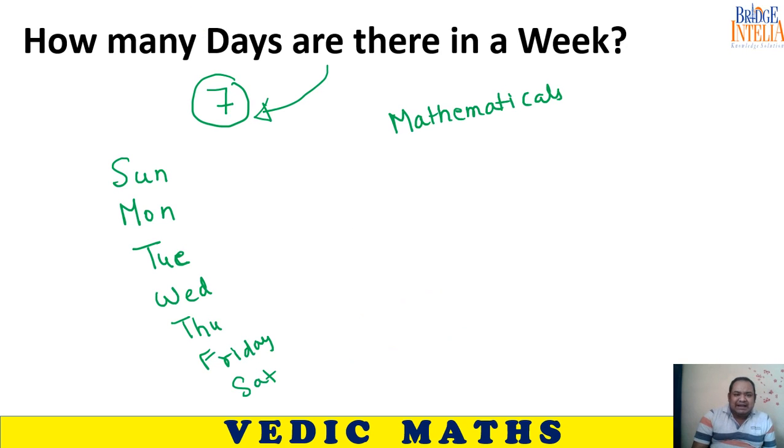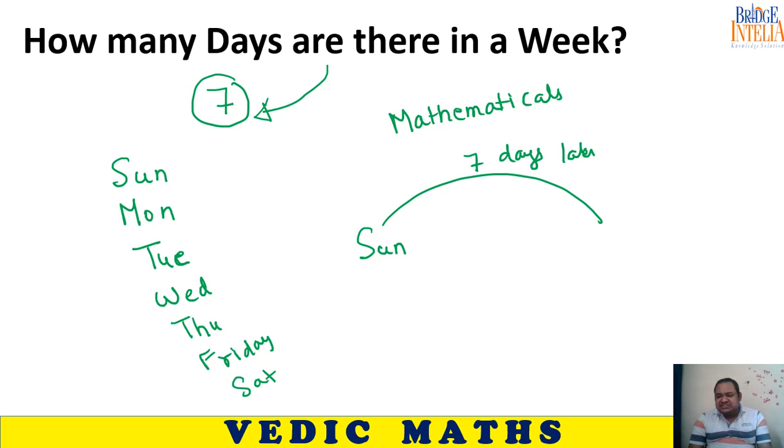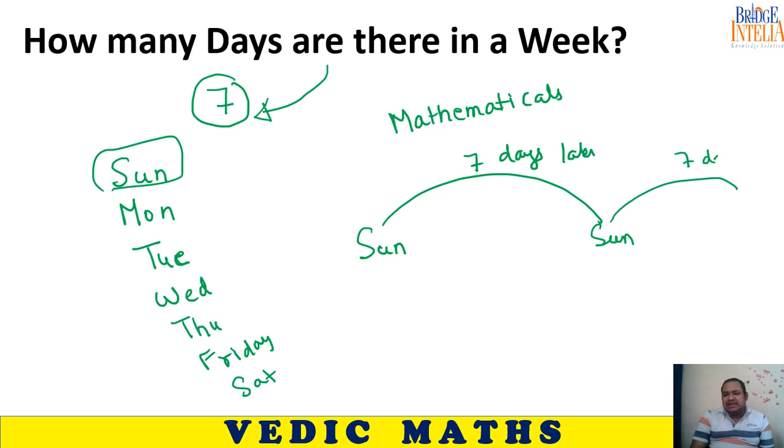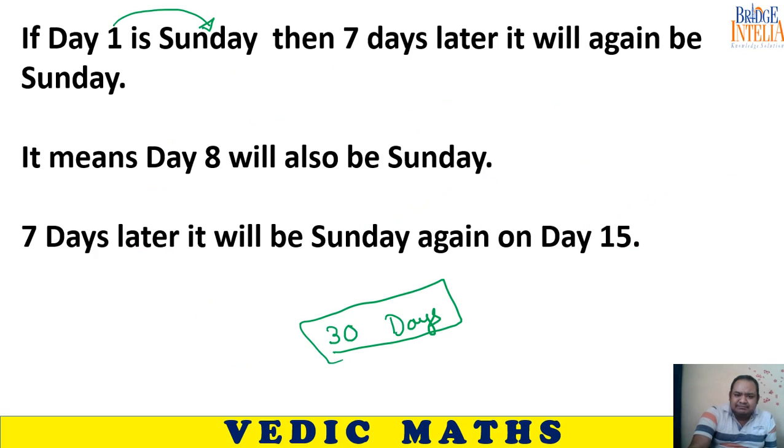Because of this simple fact that there are 7 days in a week. If today is Sunday, 7 days later, the next week will start, so again Sunday would recur. Sunday would come again after 7 days. This keeps on happening after a gap of 7 days. The same day keeps on recurring because there are only 7 days in a week.